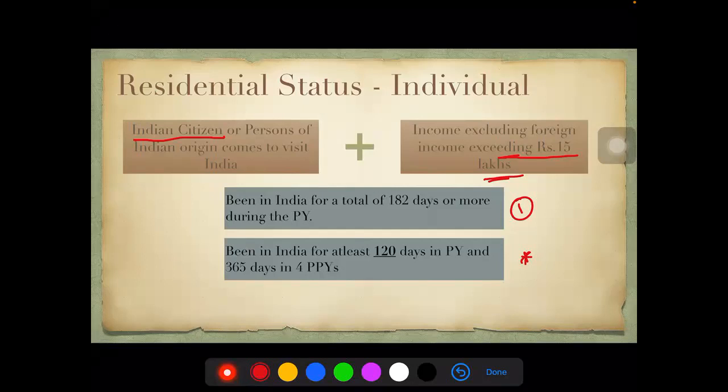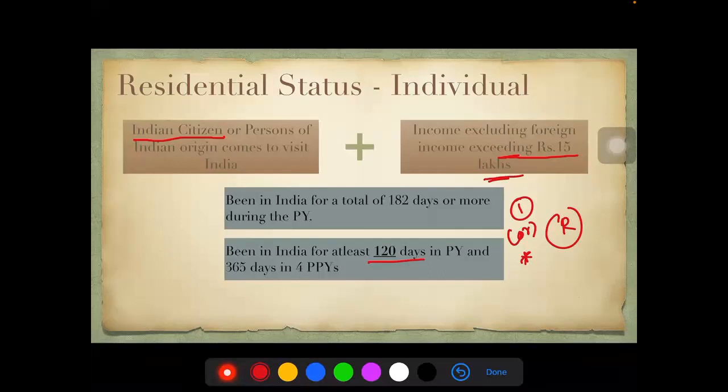If they are Indian citizens and their income, excluding foreign income, is exceeding 15 lakhs, then for them, we need to see whether they're staying for more than 120 days in the previous year or not. So we need to check this additional condition. They should have stayed in India for 120 days in the previous year, and for the 4 preceding previous years, 365 days in total. So if they satisfy this condition, they become a resident. Again, it's an either or condition. Once they become a resident, we then go into the other two conditions to see if they are ROR or RNOR. There is no change there.